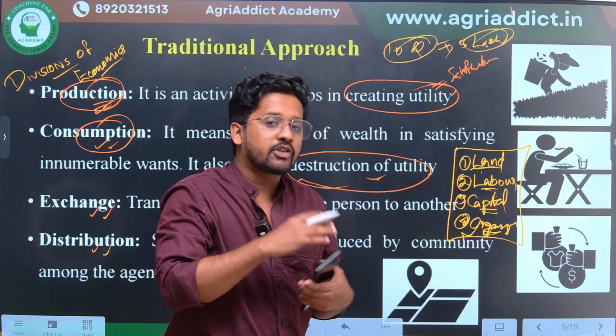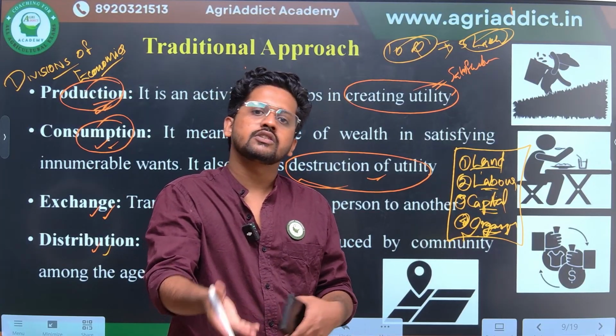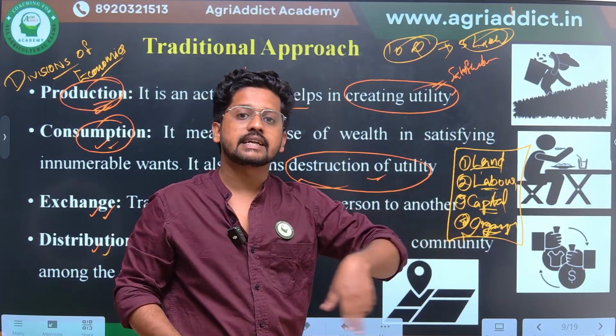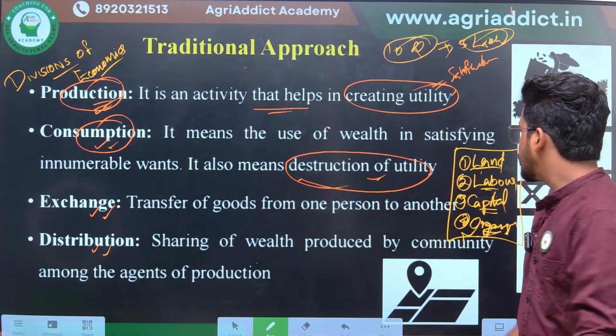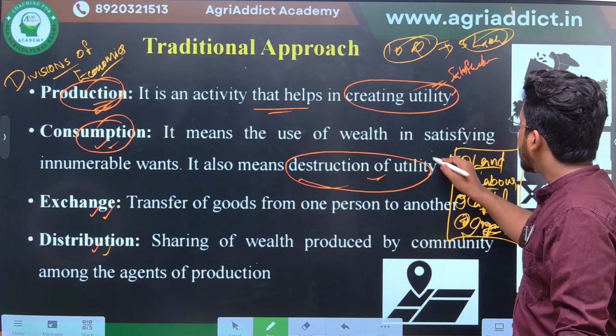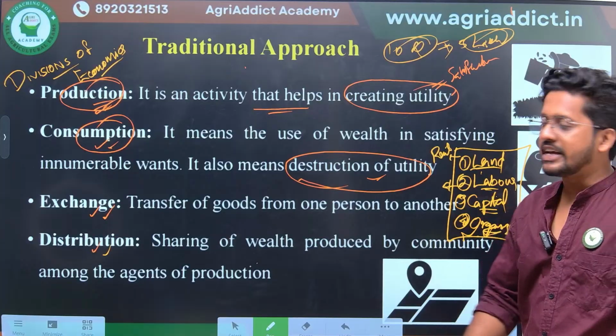For whatever work somebody has done, we have to give the money back for the services they have rendered. Land, labor, capital and organization have rendered their services, and for their services we have to pay back. So for land we will pay rent. For labor we will give wages.